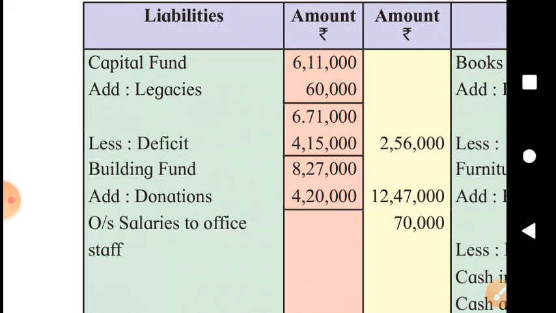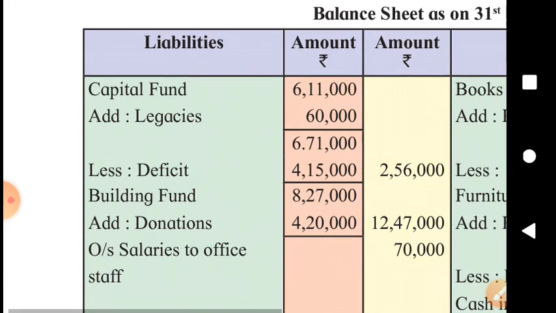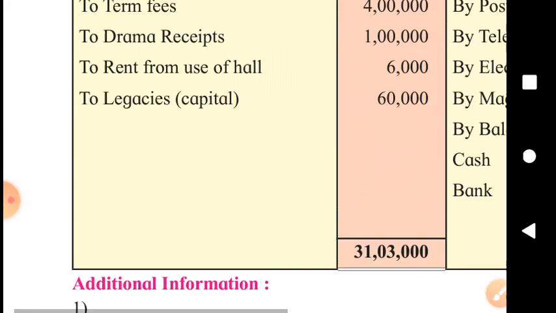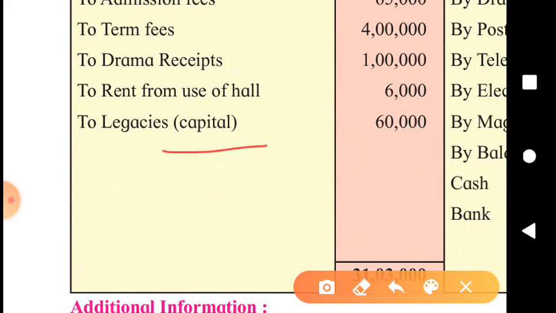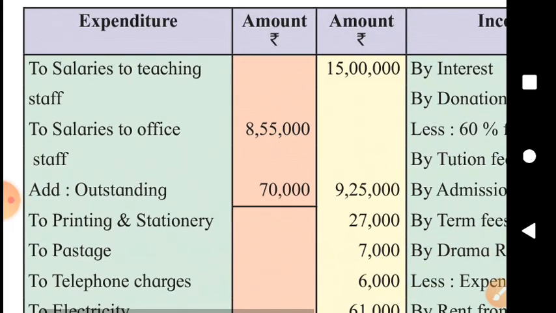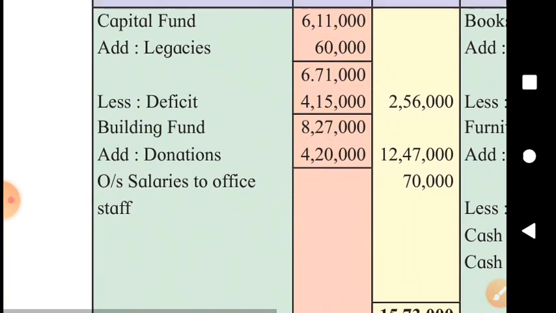Look at this capital fund, the opening capital fund which is given in the first information. Legacies are added here, not in the income and expenditure account itself. They have specified these legacies are not revenue receipts, they are capital receipts. So there is no other adjustment on legacies, and they are directly added to the capital fund, being capital receipts. Okay, and the deficit is deducted.